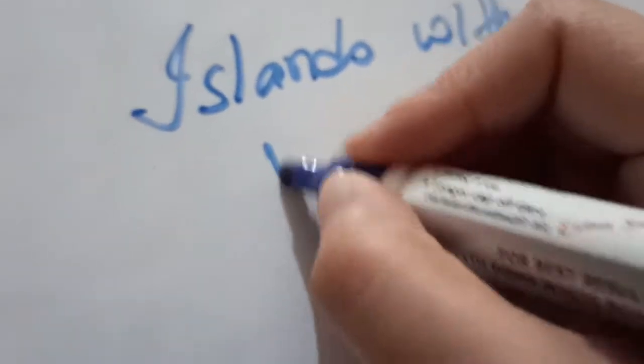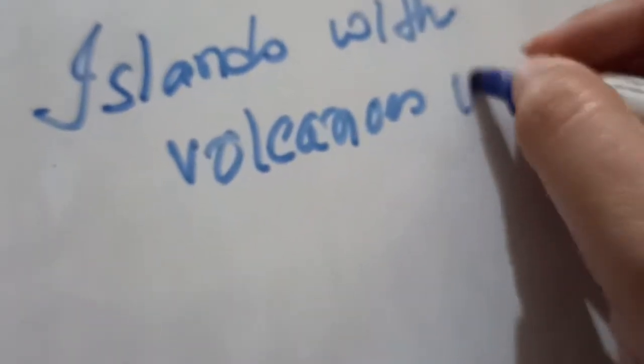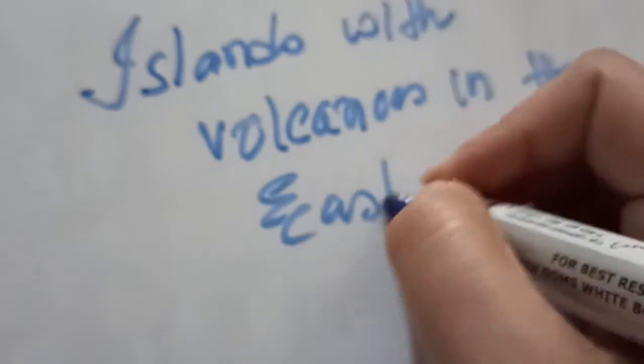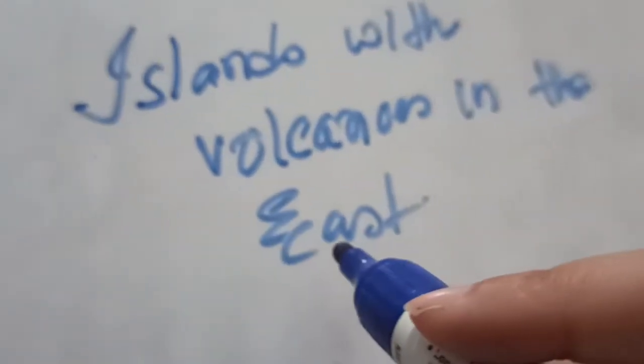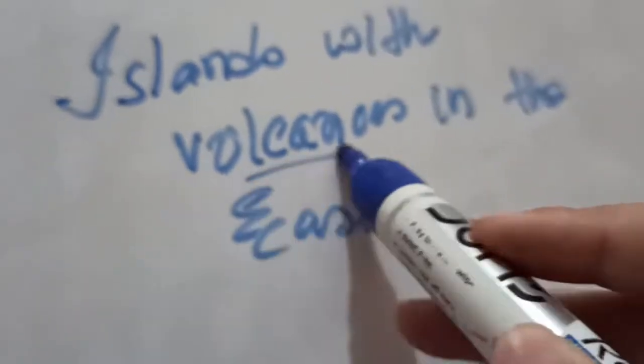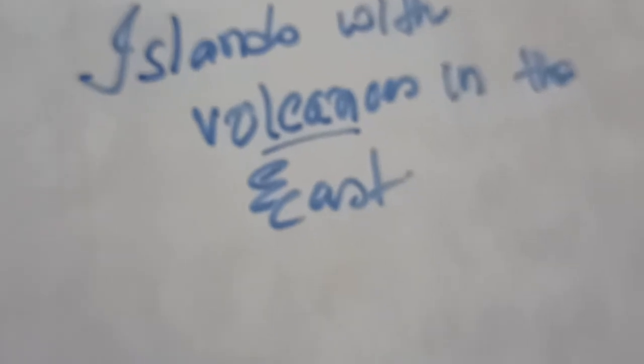The last physiographic division is the islands with volcanoes in the east. So the islands that are present in the eastern portion of the Asia, now we are going to study about that. So these islands contain volcanoes, that is why we have the heading like that, the islands with the volcanoes, and it is present in the eastern section of our Asia.